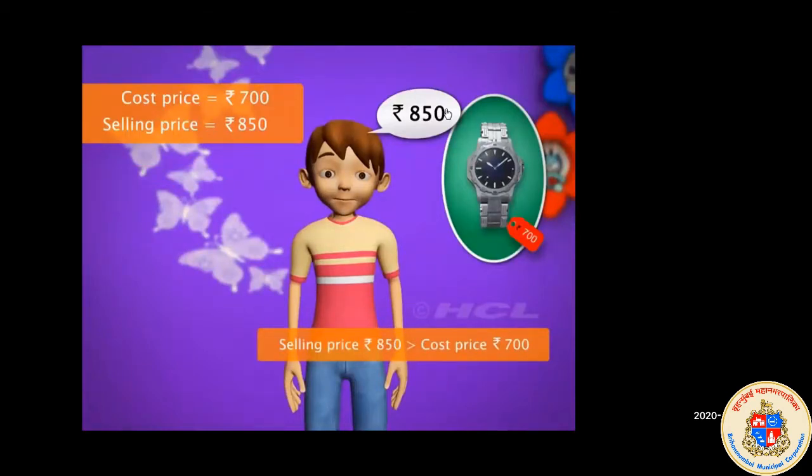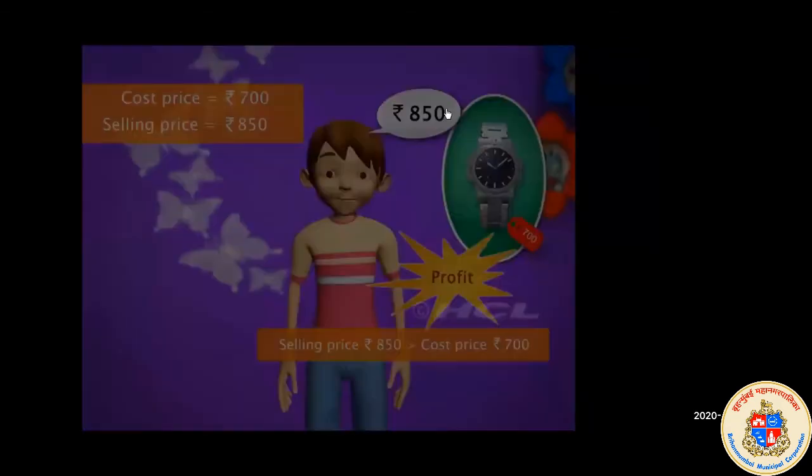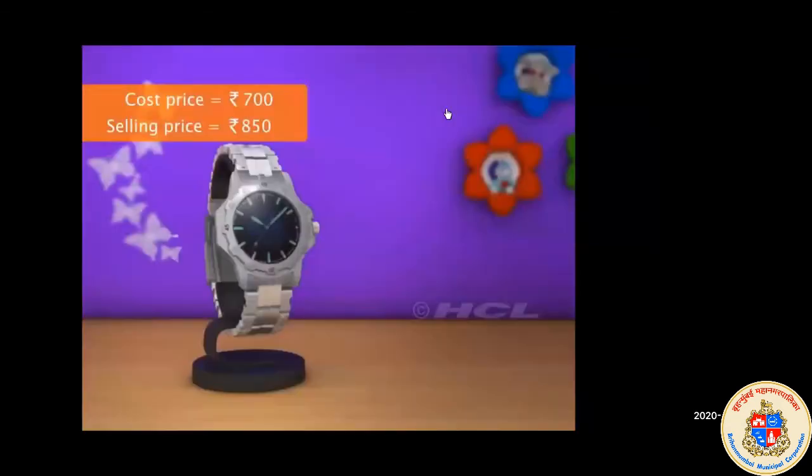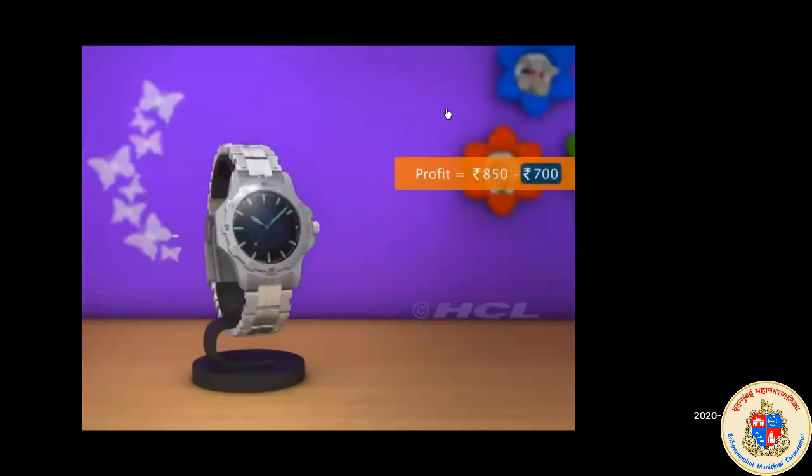Sam earned a profit. Now let's find out how much profit Sam earned on his dad's watch. To calculate the profit, we subtract the cost price from the selling price. Subtracting 700 from 850, we get 150. So, Sam earned a profit of 150 rupees.